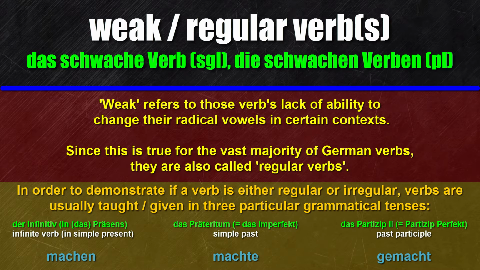Remember what I said just a few seconds ago? The radical vowel a remains the same in all three categories, which makes machen a regular or weak verb.